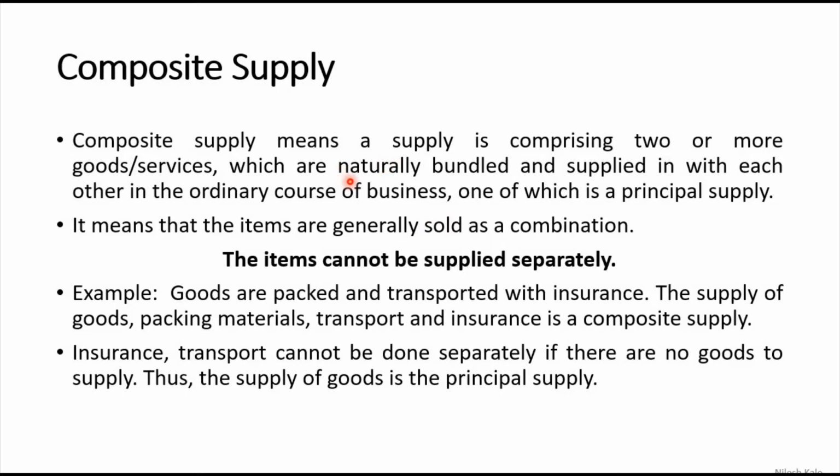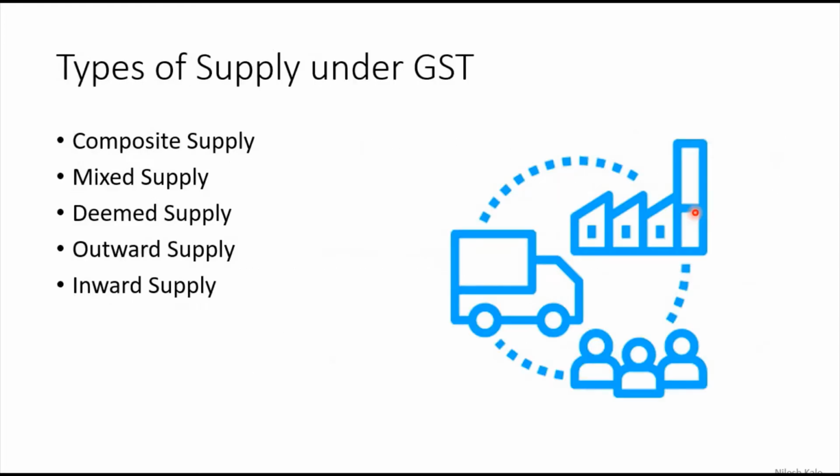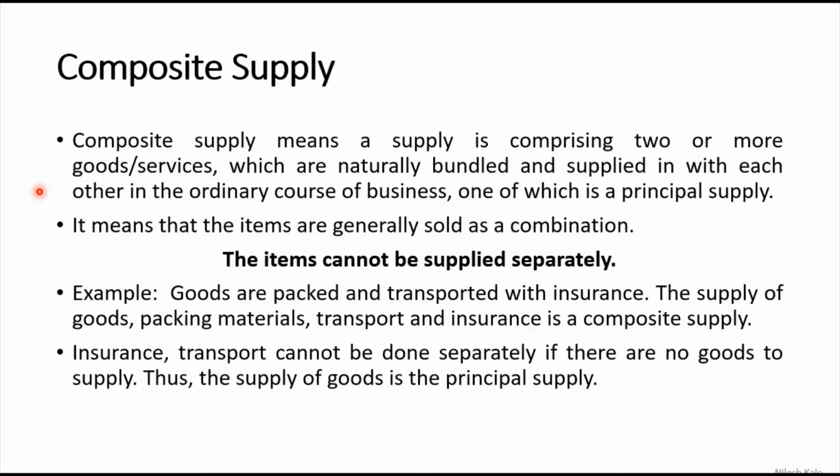So such supplies, two or more such supplies which are naturally bundled and are in conjunction with each other. This word we use, conjunction. One of which is a principal supply is a very important point in the composite supply. So there are these two things, composite supply and mixed supply. You may get confused between composite and mixed, but here you have to understand the proper difference between composite supply and mixed supply, right? So learn it very carefully.